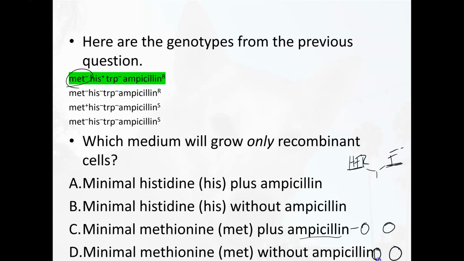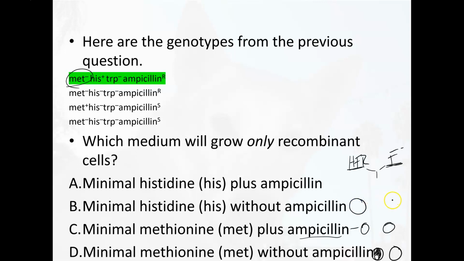So we have our two plates, and if it doesn't contain ampicillin, our HFR cells are going to grow on there just fine. However, our F- cells will not grow. This media will stay blank because our F- cells can't make methionine and the media itself is not supplying it. Now let's look at B, minimal histidine without ampicillin.